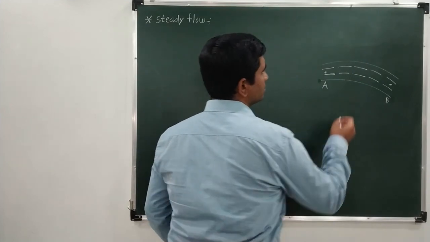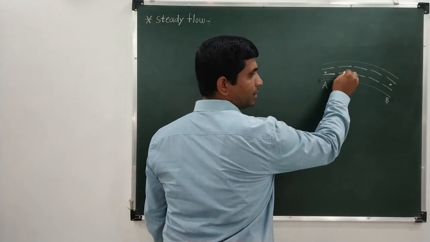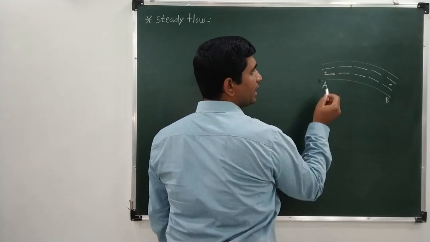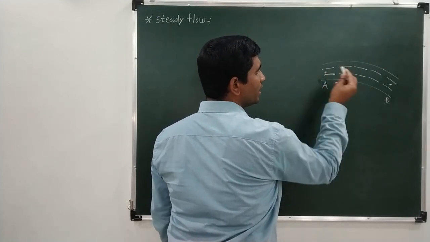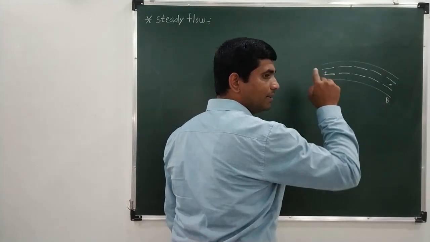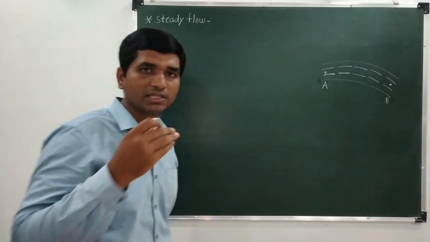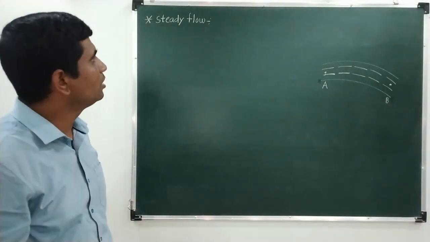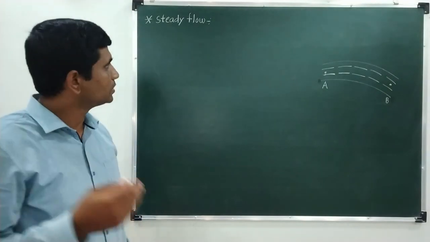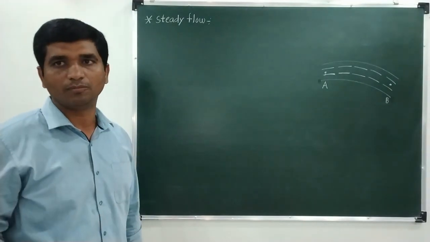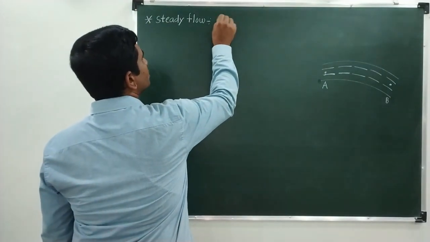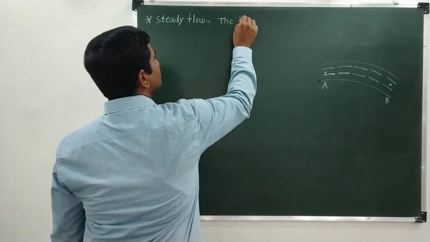Now the velocity of this particle and the path which this particle has followed at point A, its predecessor particle will also have the same path and the same velocity or same speed. Such a kind of ordered flow of the liquid is called a streamline flow. So first of all, we will note down the definition of streamline flow, and then we will discuss it in more detail.